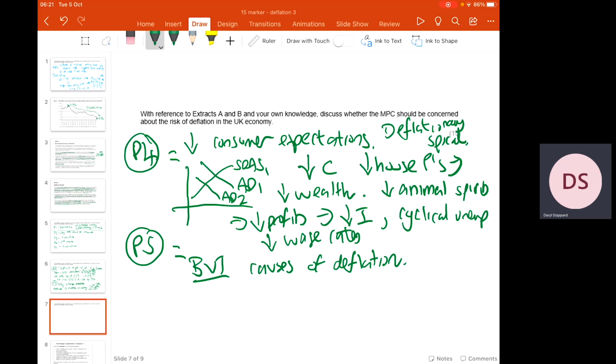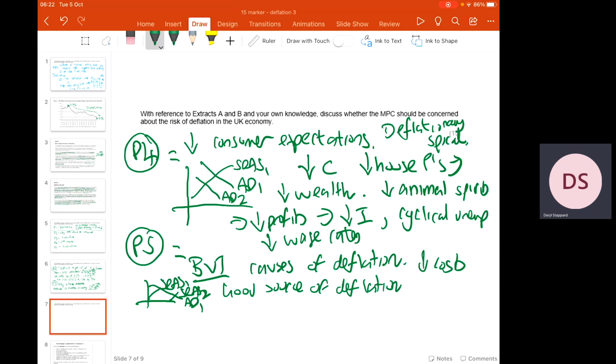And we would never really recommend that deflation is generally a good thing, but you could argue here that this has been driven by a reduction in business costs. It talks about oil prices falling, shipping costs falling. It talks about lower energy prices. Now, what this is doing is forcing SRAS outwards. So what you could argue is that this is actually quite a good source of deflation to a certain extent. It's not been caused by a reduction in aggregate demand, but by a reduction in business costs.